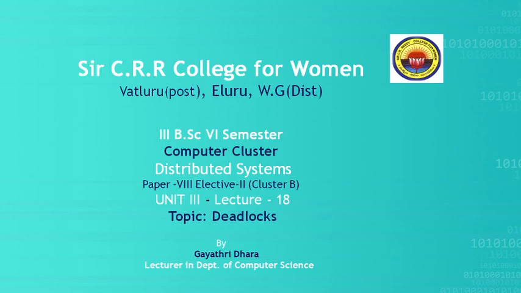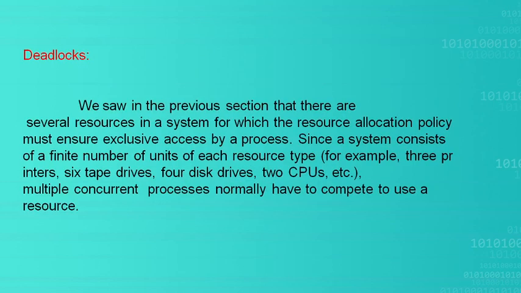Today's topic is deadlocks. In the previous lecture you learned about mutual exclusion, meaning exclusive access held by a process. In order to provide exclusive access, there should be some resource allocation policy to ensure that only a single process is executing the critical section code.